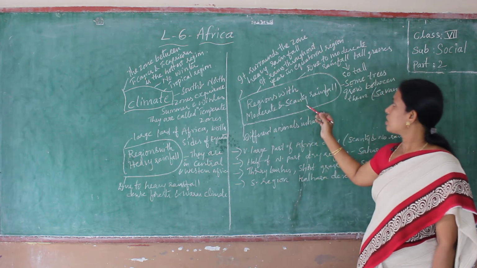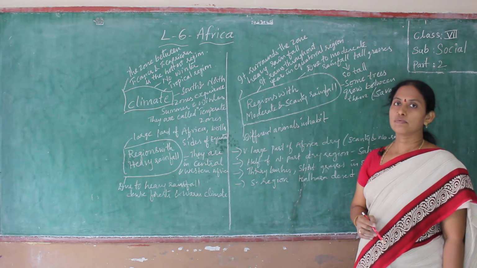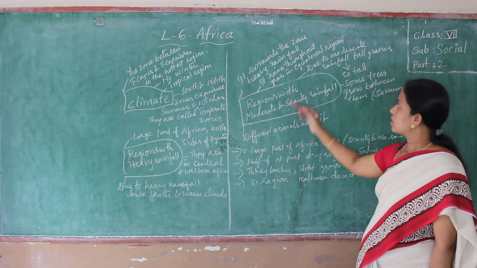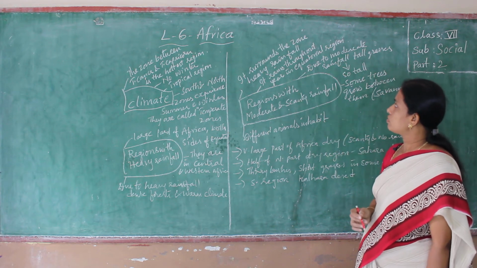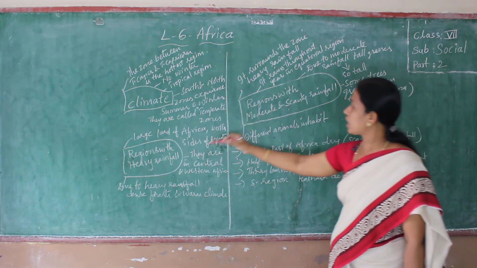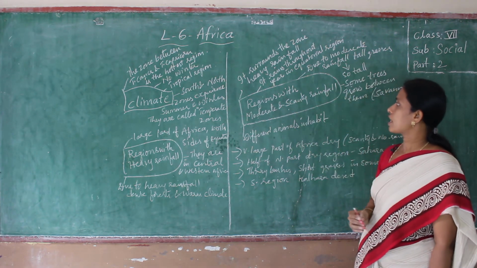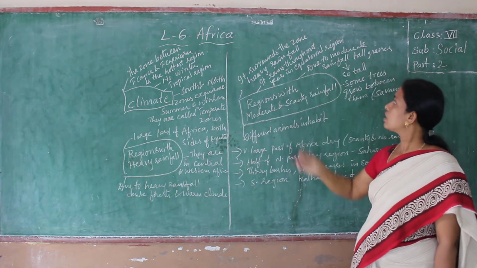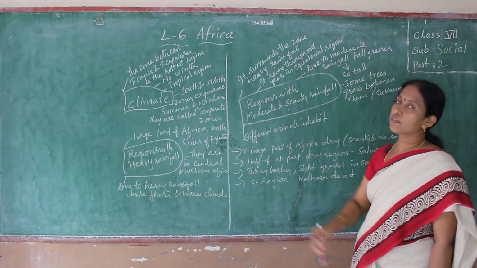Okay, regions with moderate and scanty rainfall. This area surrounds the zone with heavy rainfall.